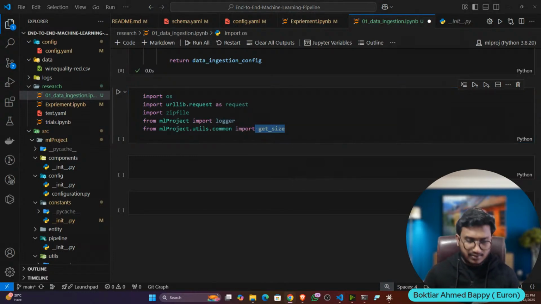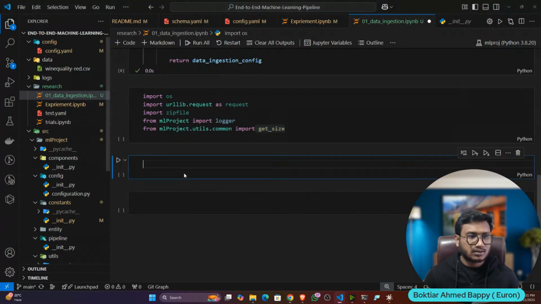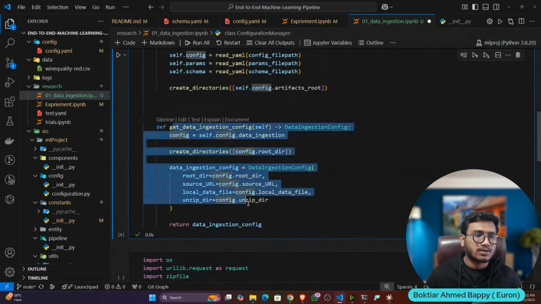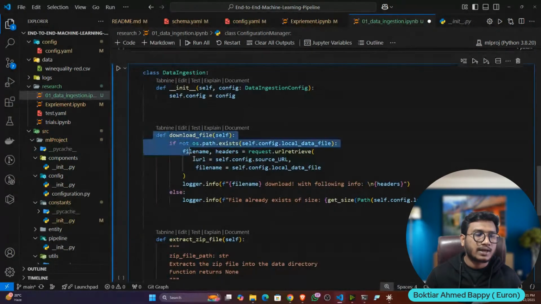So this is the class I have written, guys. You can see the component class. The class name is data ingestion. Inside that, I have one constructor. It will take the data ingestion config, that means the config you have created, this particular config. And from there, I have created two methods.